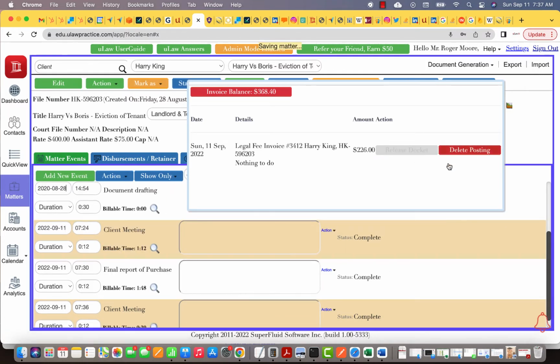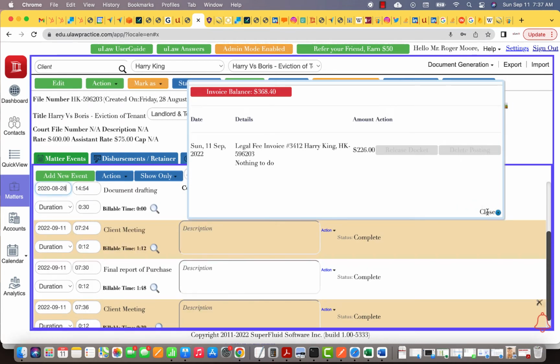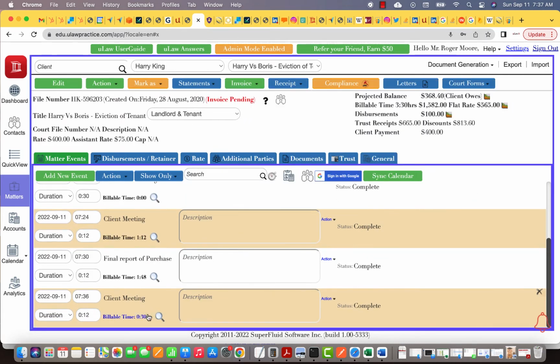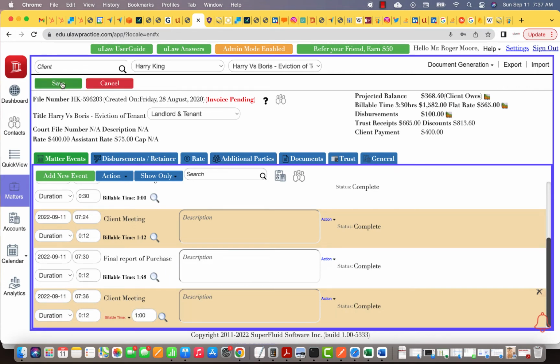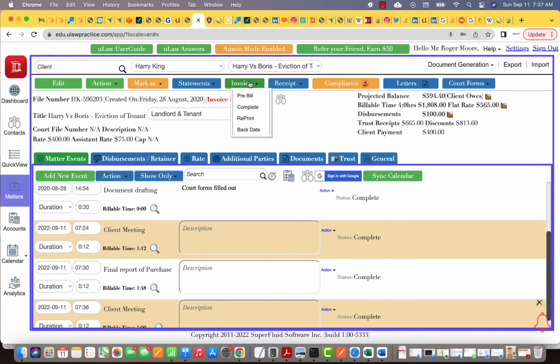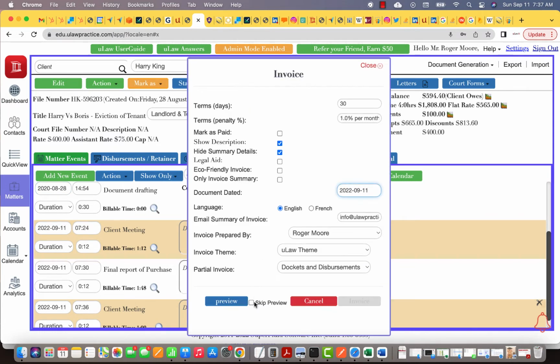delete the posting, and close this panel. Now, as you see here, it's available, and you can now change that to maybe an hour of legal fee, because that client meeting was not half an hour. Now, what you can do is you can go ahead and raise that invoice. Now you will see that uLaw would raise a brand new invoice, nullify that one, and go ahead.